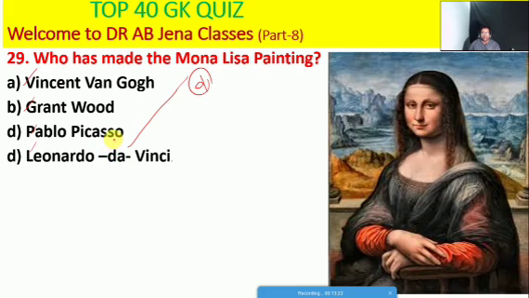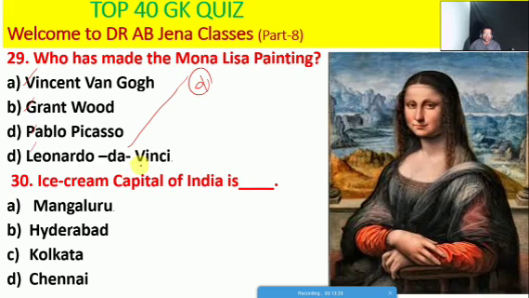Leonardo da Vinci made the famous Mona Lisa painting. So next one we will see: the ice cream capital of India is whether Mangalore, or Hyderabad, or Kolkata, or Chennai. Friends, here A is the right option. So the ice cream capital of India is Mangalore.